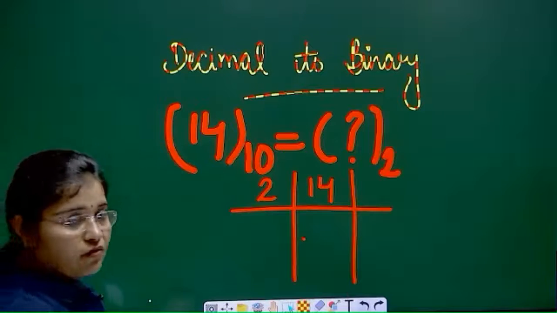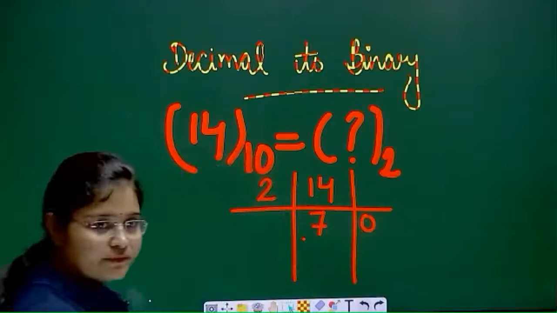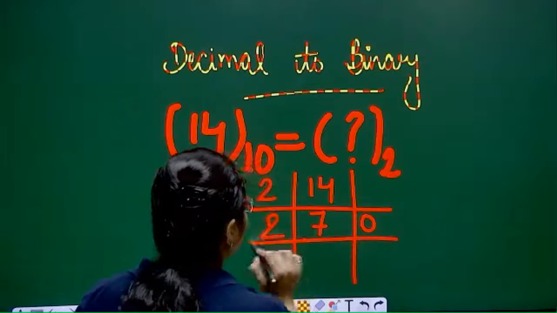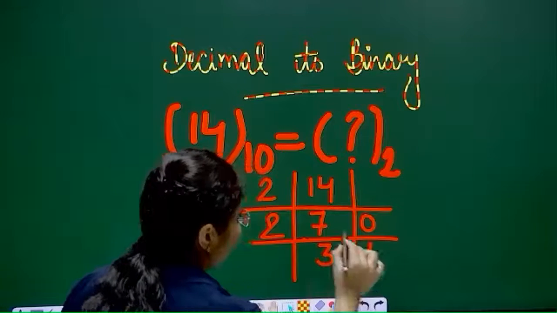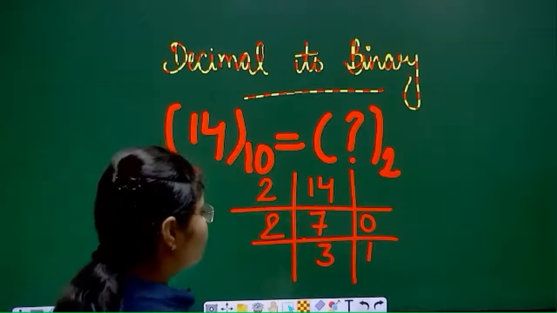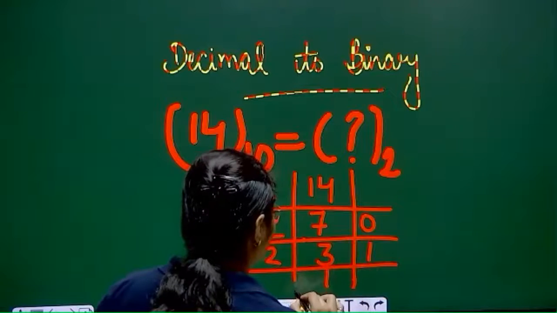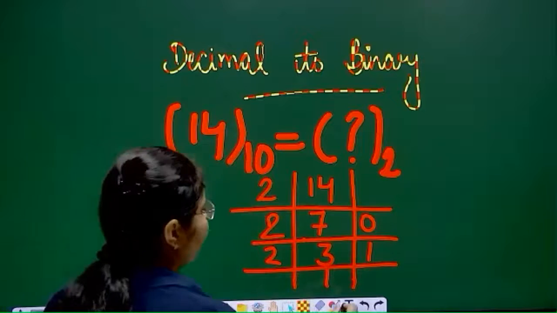2 7 14 and you have to write remainder in this side. Okay, after that you have to divide 7 with 2. Okay, 2 3 6 and remainder will be 1. Okay, next 2 1 2, 1 पे गया and remainder is 1. Okay, so we have written that one already.